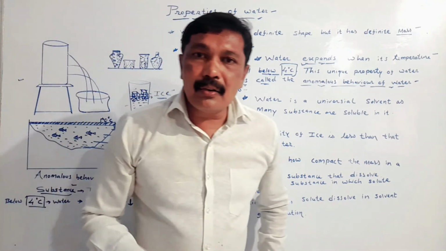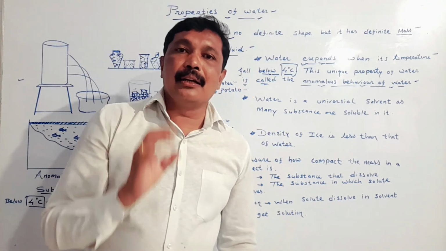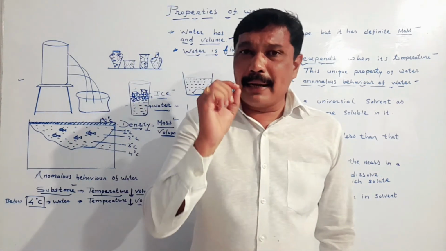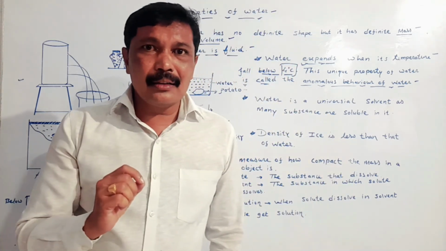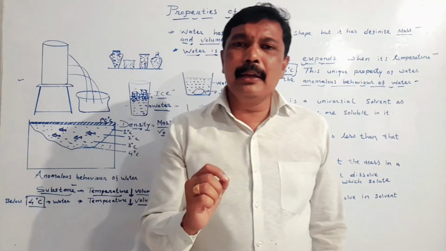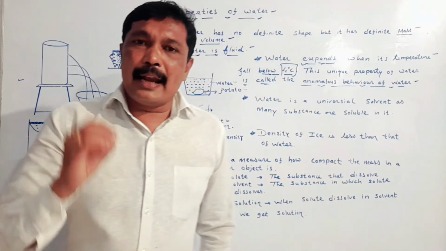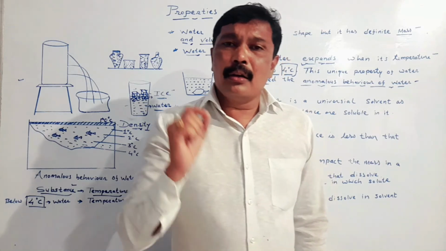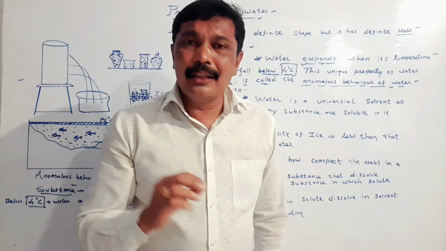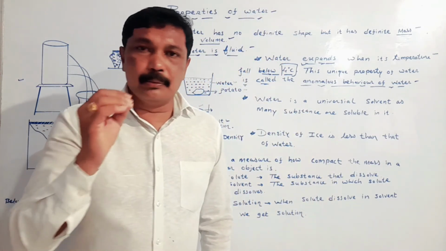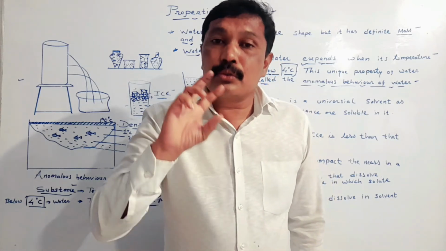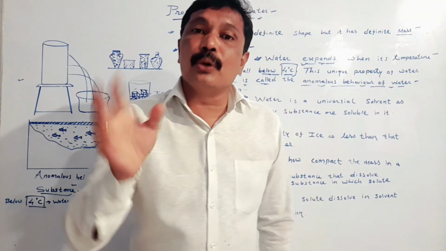My dear student, when we put salt into water, we see that the particles of salt start becoming smaller and smaller, and after some time the particles of salt become so small that they are not visible to us. In this condition, we can say that salt is completely dissolved in water.